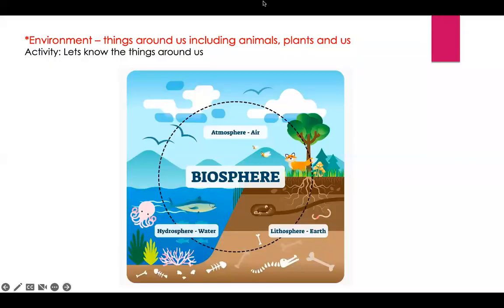That is the hydrosphere. So what are the animals you can see in the hydrosphere? Fish. Fishes, yes, fish. Okay? Octopus. Octopus, you can see in the picture. Fish, octopus, and what else? Fish, correct. Octopus, correct. Seahorse. Seahorse, okay.